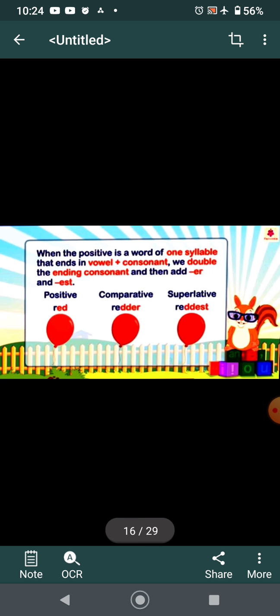Now moving further. When the positive is a word of one syllable and it ends in vowel plus consonant, like red, R-E-D, red. The second last is a vowel E and D is last. So we double the last letter. It becomes redder, reddest. R-E-D-D-E-R, redder. R-E-D-D-E-S-T, reddest.